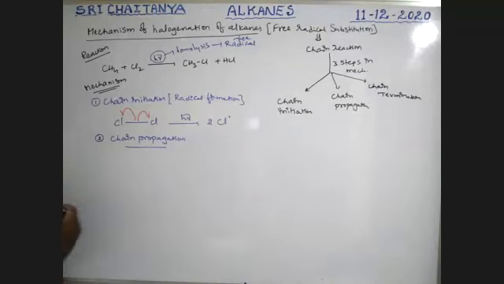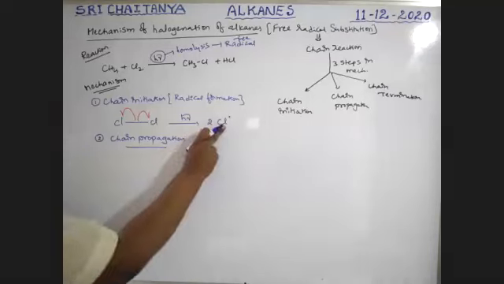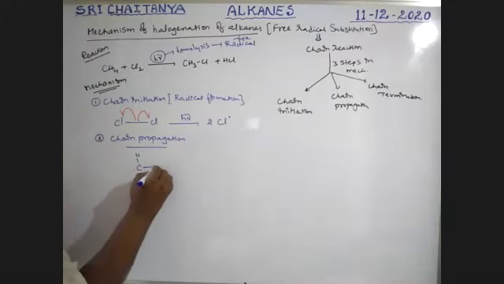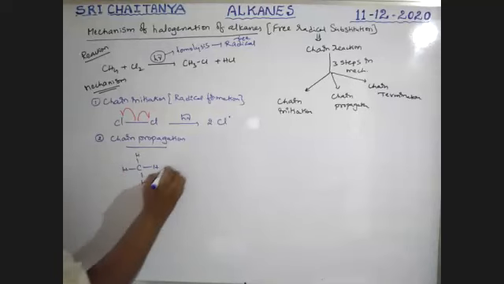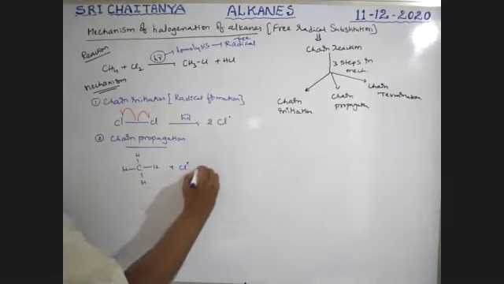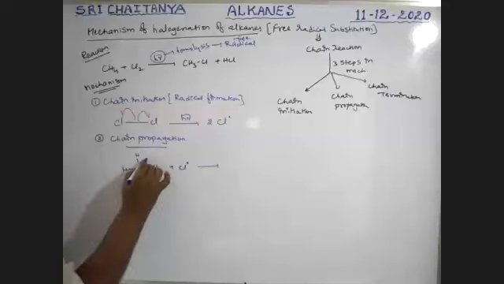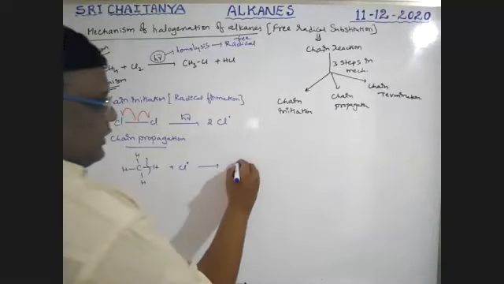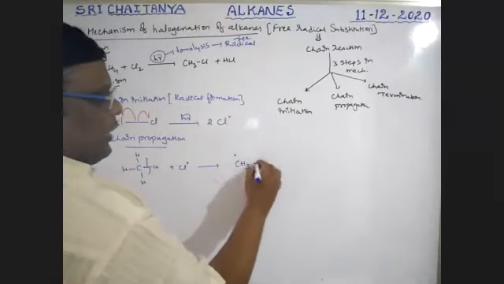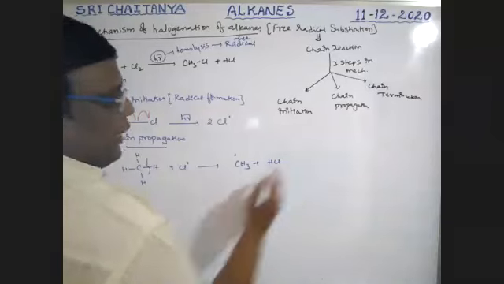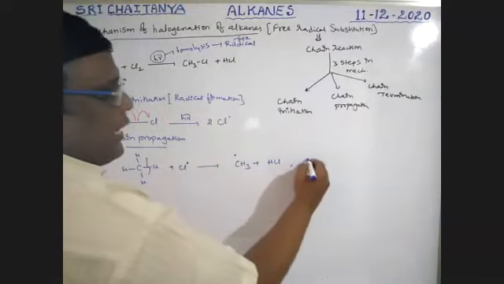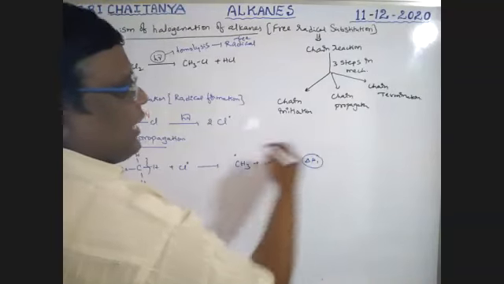Continuation, boys. Chain propagation. That means the formed radical reacts with methane. Because it is a radical, homolysis takes place. So the chlorine radical takes a hydrogen and gives HCl, boys, plus CH3 radical. This is the reaction. In this reaction, the heat change is taken as delta H1.